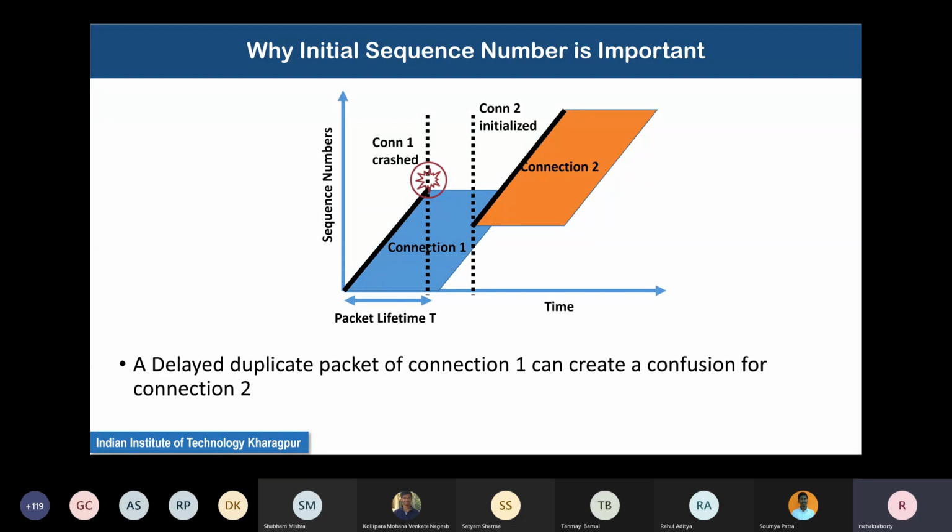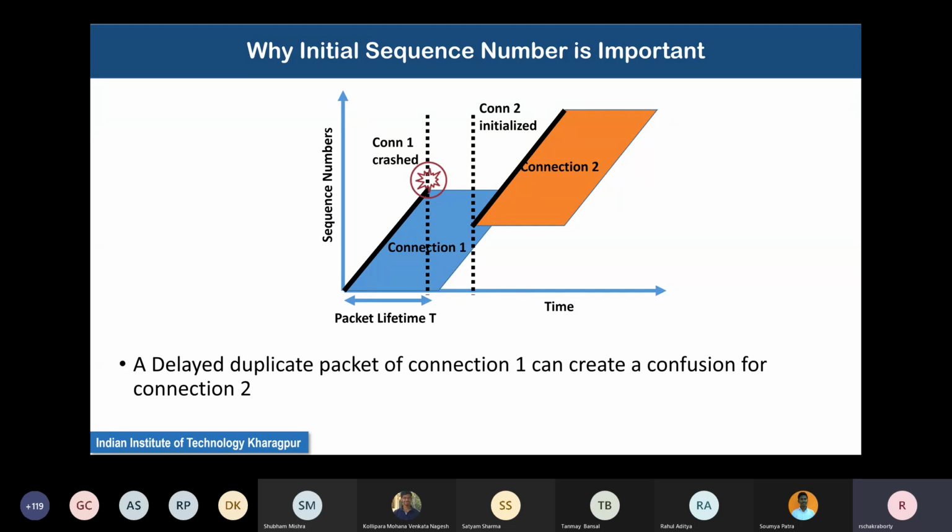It has been estimated. TCP continuously estimates a parameter called round trip time: how much time is expected for a packet to go and an acknowledgement to come back to the sender. What is the round trip time from sender to receiver? It keeps on estimating and updating this using a particular formula which we will study later on. So it has been estimated that the packet lifetime is maximum T.